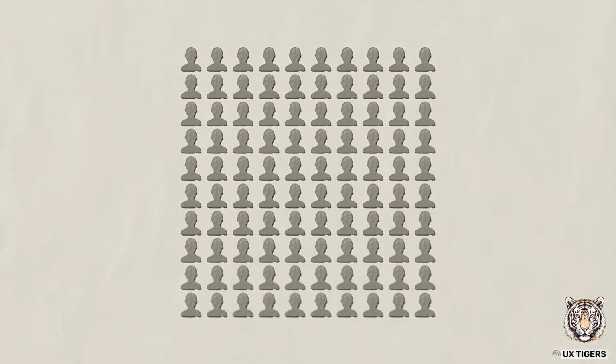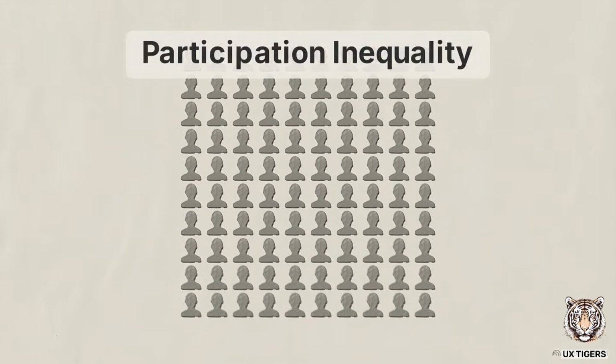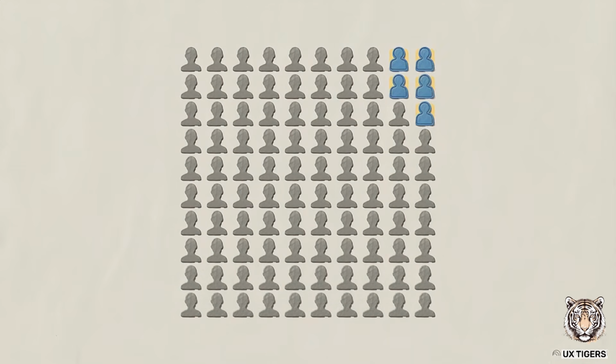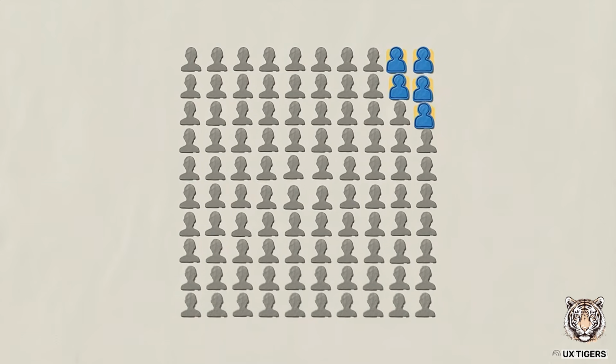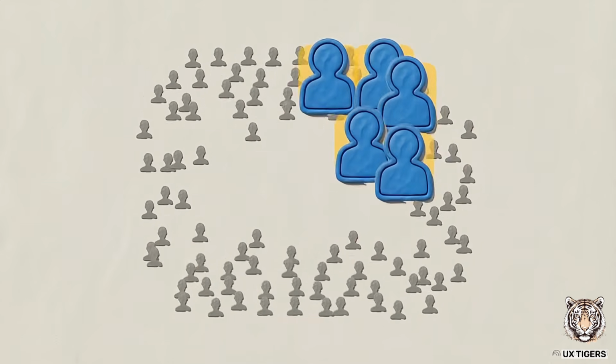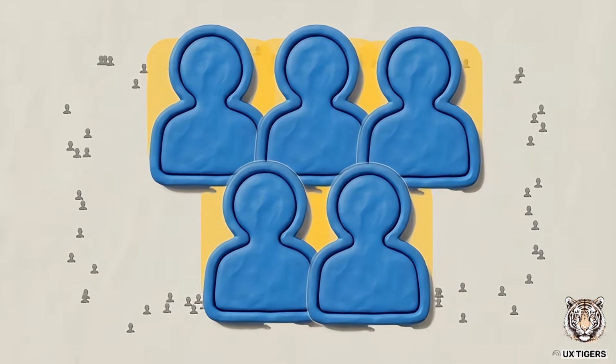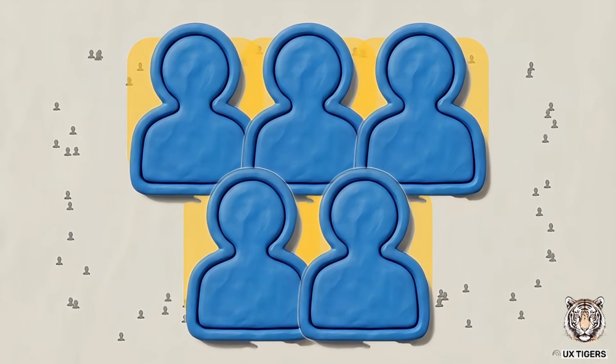Look at this grid representing a product's user base. It illustrates participation inequality, a principle where a tiny fraction of a community contributes nearly all the value. These 5 glowing squares represent the whales. They make up just 5% of the headcount, yet they drive 80% of the revenue, create 80% of the content, and generate virtually all the network effects.